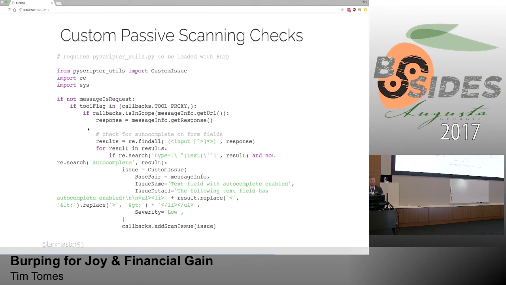All right, so custom passive scanning checks. Burp has a great scanning engine, and also a really nice passive scanning engine, with a lot of signatures and things that it looks for. But one thing that I like to look for in applications that Burp doesn't is any text field that doesn't have autocomplete disabled. The reason being, what if the text field is a social security number or a credit card number?